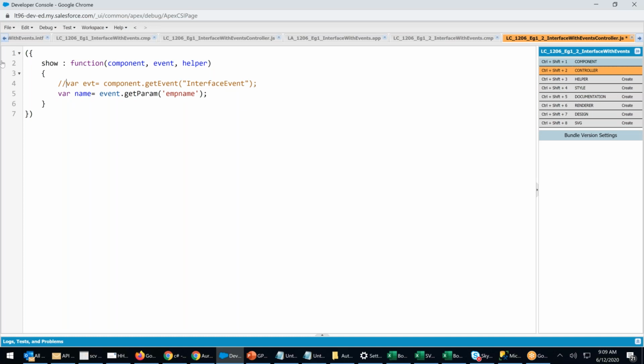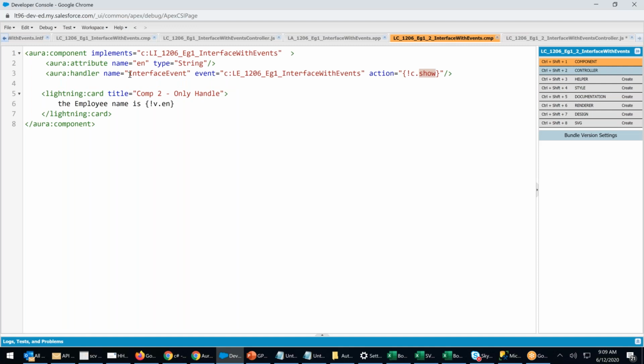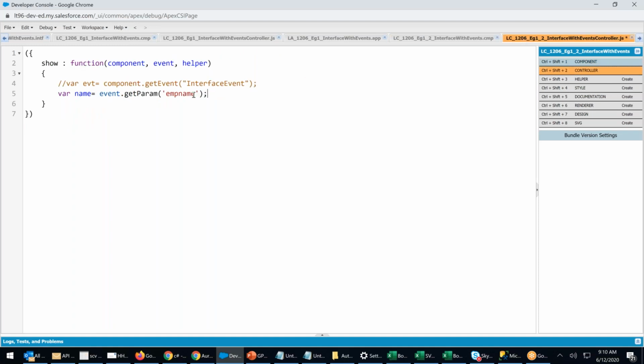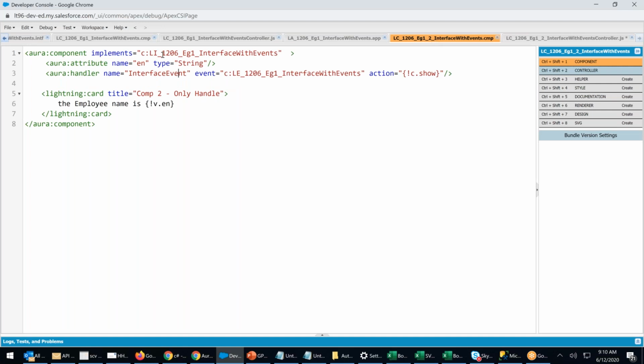With me, half of you are forgetting. Now I'm handling. There's the Aura handler. We are handling the event. This is the event, and what I will do, I will go ahead and set this attribute.